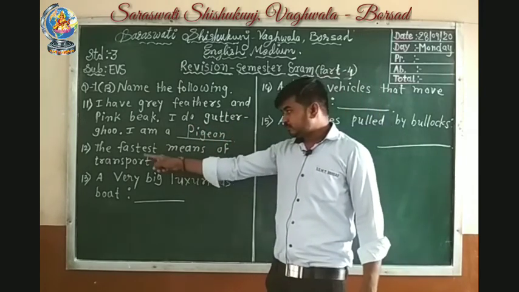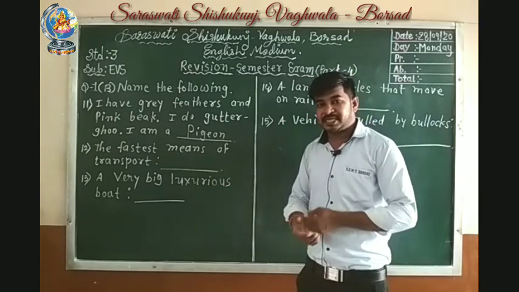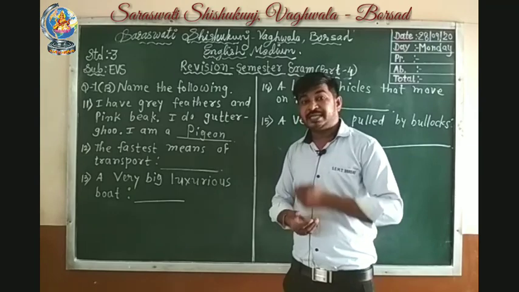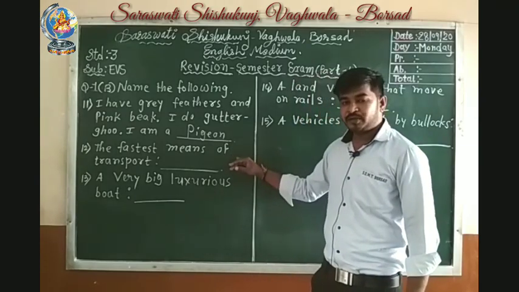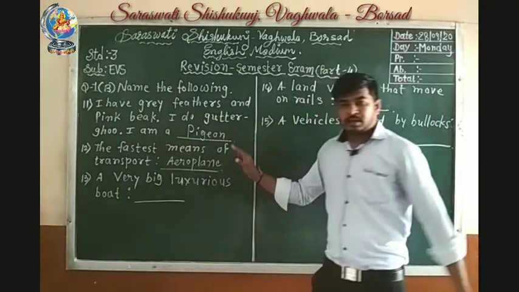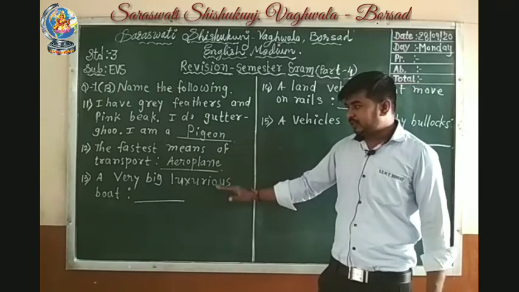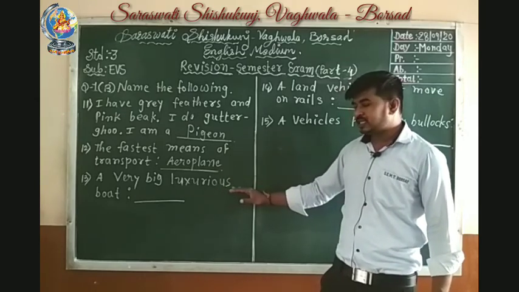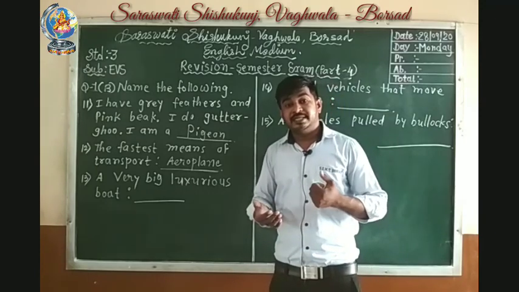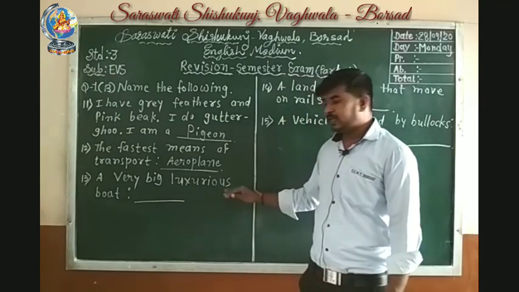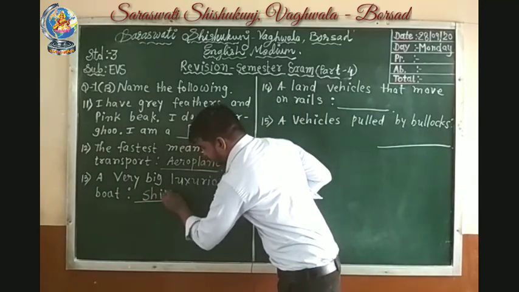12 number. The fastest means of transport. Which is the fastest means of transport? Students, aeroplane. Aeroplane is the fastest means of transport. 13 number, a very big luxurious boat. It is called ship. Ship is a very big luxurious boat. So we will write ship.